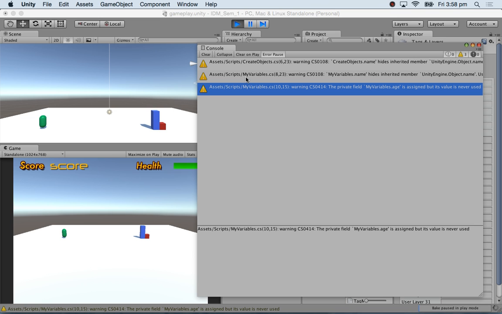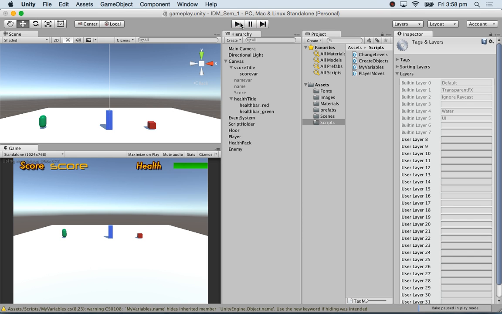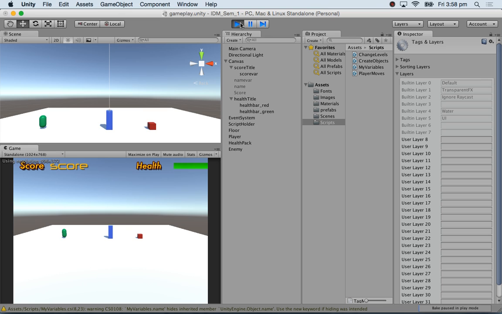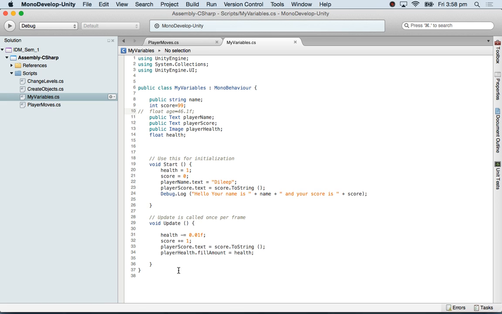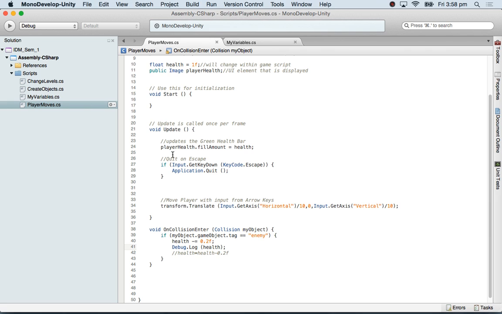Just give me all of these errors from a previous script. Nothing to do with here. So the collision is not working at all. Let me see whether I've placed it.